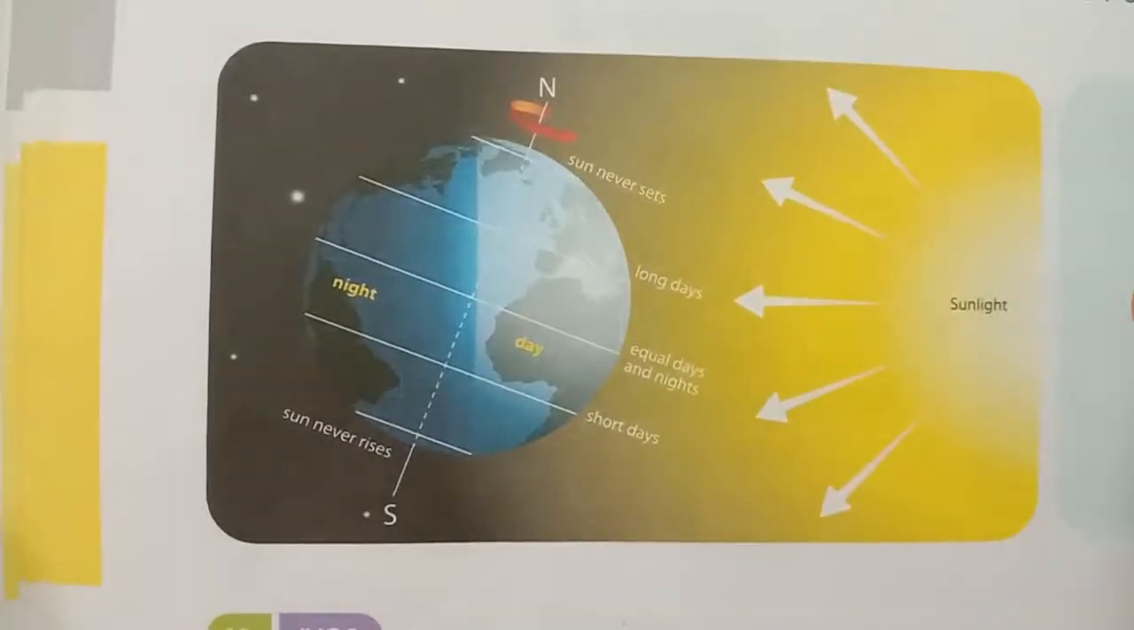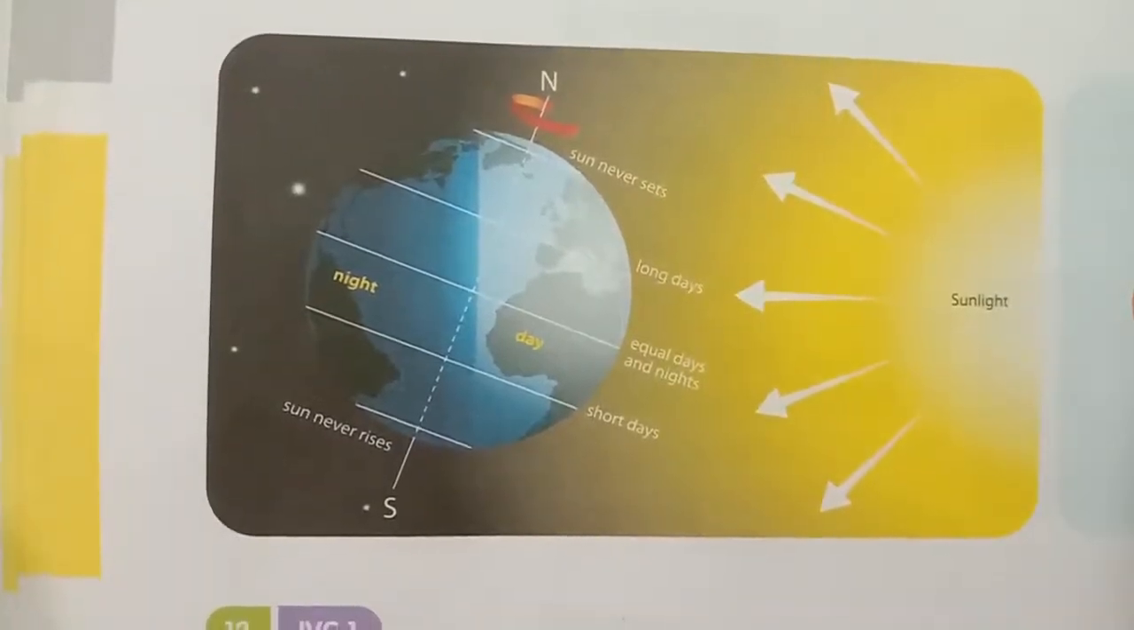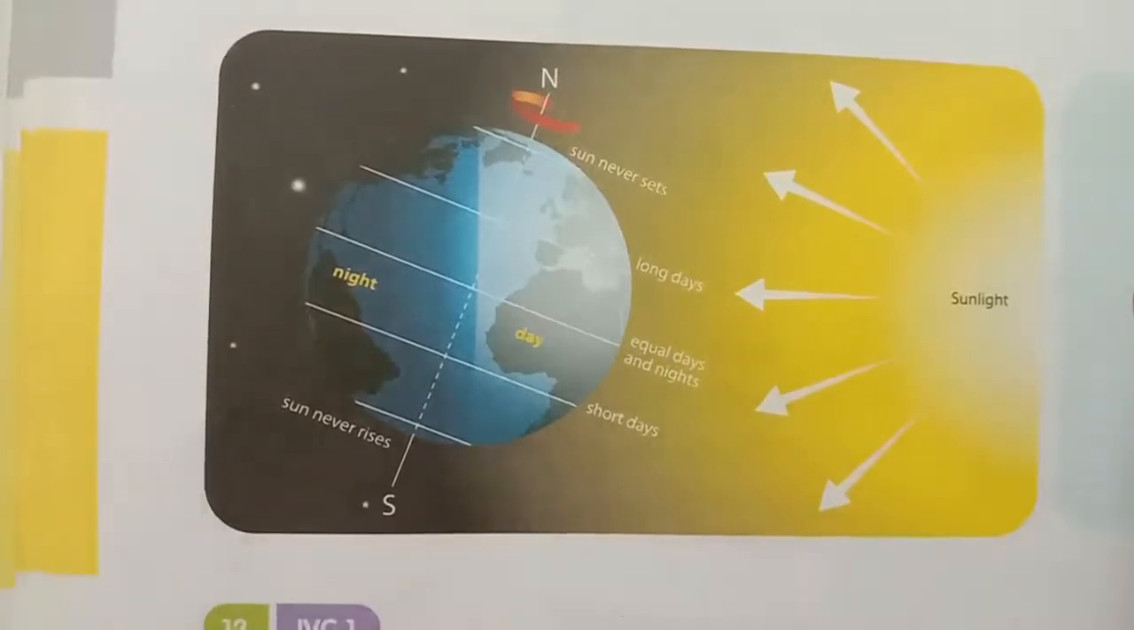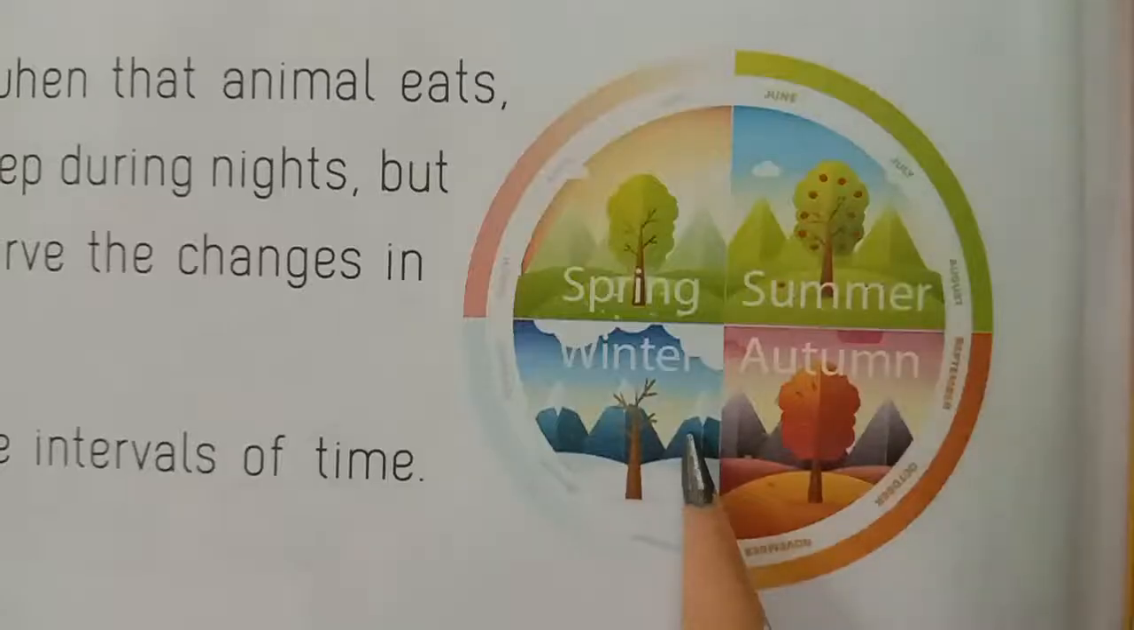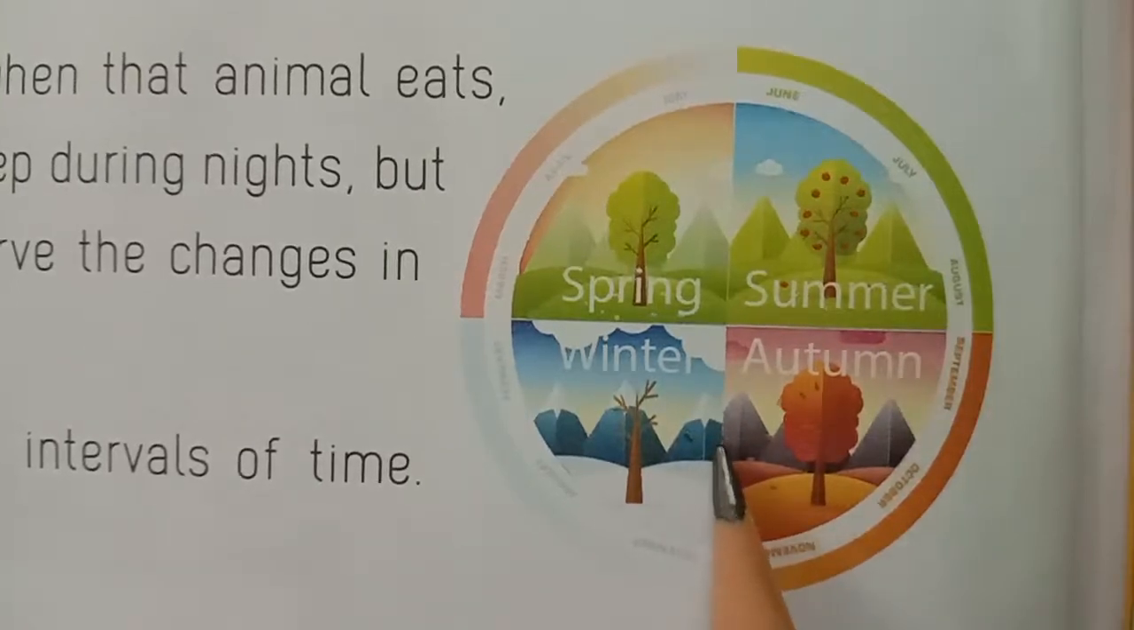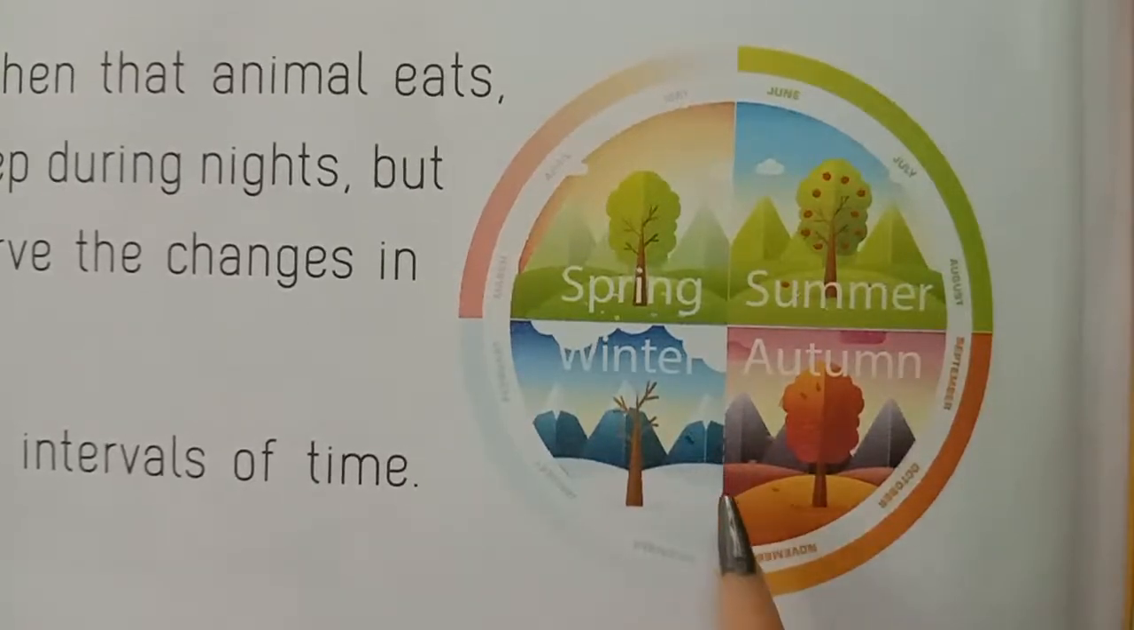Many living things sense seasonal changes. Children, look at this picture. This is a biological clock. The biological clock of each animal governs when that animal eats, sleeps and reproduces. Most of the animals sleep during nights, but the nocturnal animals are active.